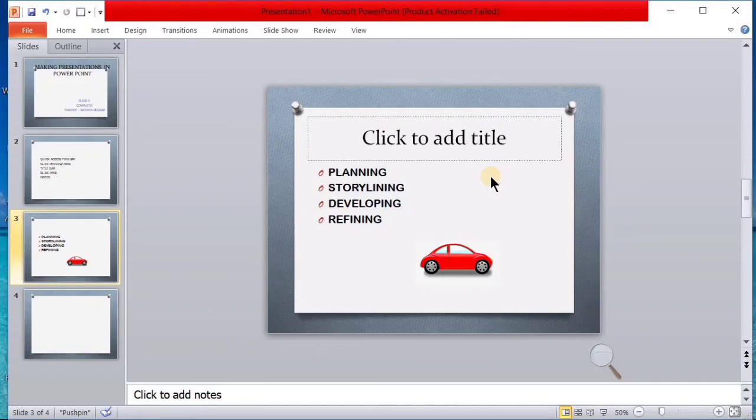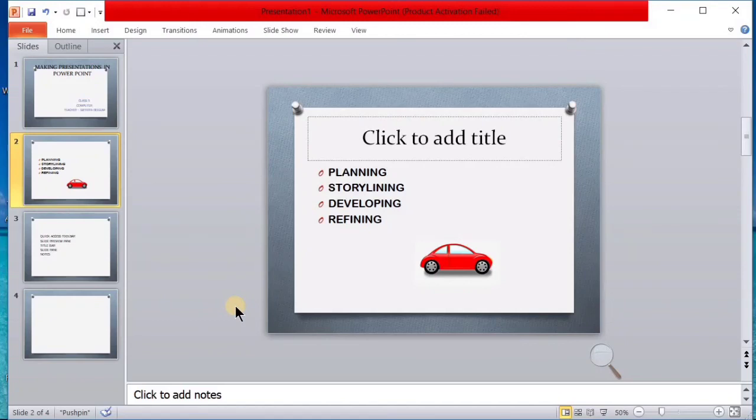Now I am going to rearrange the slide. Rearranging the slide means if I want the third slide to come just after the first slide, I click on the third slide and drag it to the second. See, click on the third slide and drag it to the second. It will go to the number 2 slide. Just rearrange the slide like that.